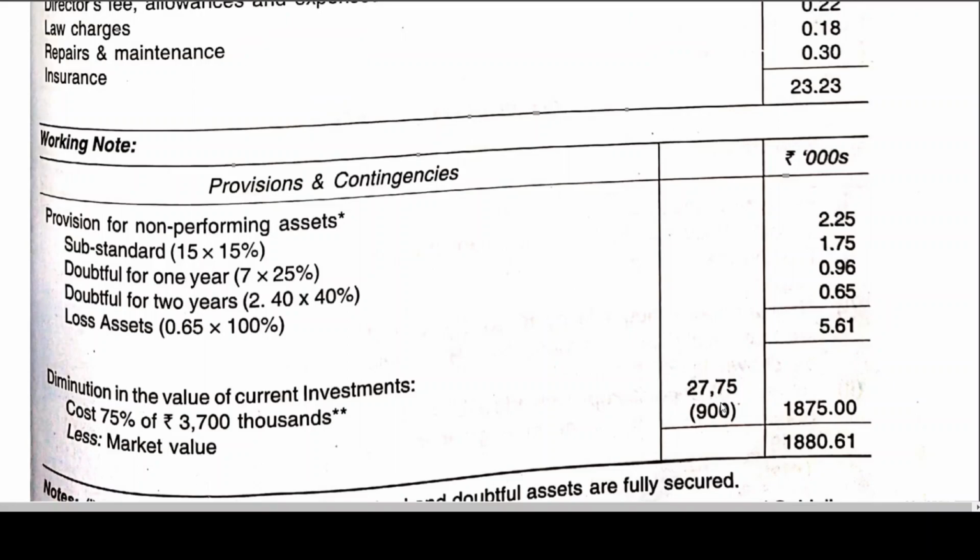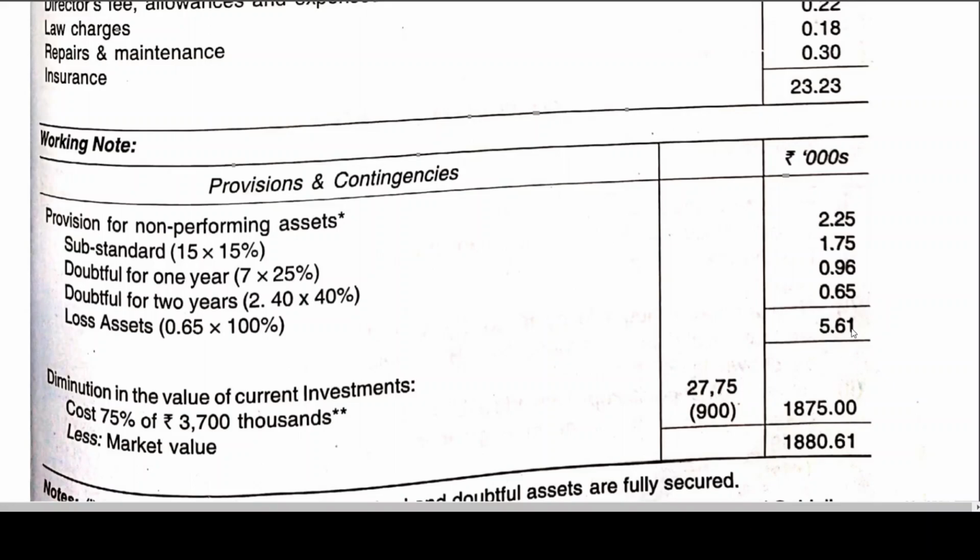So investment which is held to maturity has come down to 9 lakhs rather. So what is the decrease in the value of asset? 27 lakh 75,000 has become 9 lakhs. So there is a decrease in the value of current investment by 18 lakh 75,000.